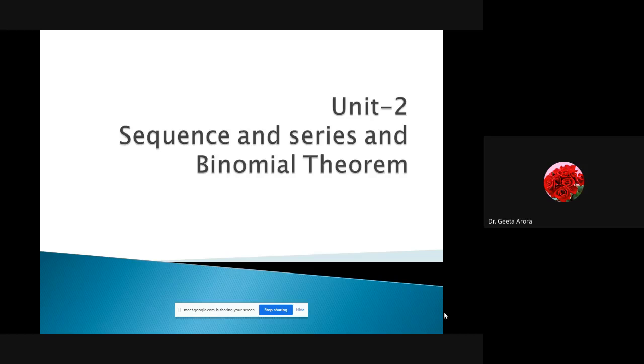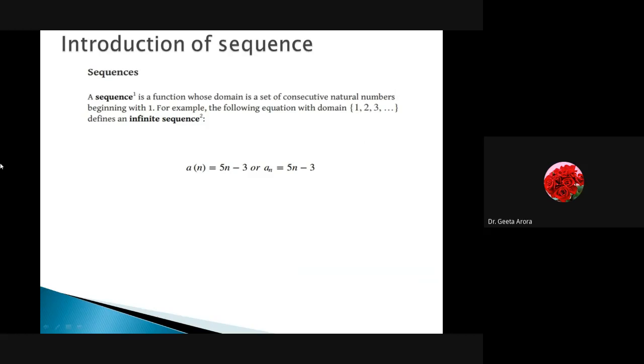Correct? So let's just start with unit 2, sequence and series, binomial theorem along with. So what a sequence is, this is the first thing we have to learn. Sequence is a function whose domain is a set of consecutive natural numbers. Till now, I think we are aware of what a domain is. We have learned about this in relations and functions. Now we are saying sequence is also a function. What a sequence is, it is not a different thing. It is just a type of function whose domain is a set of natural numbers. We are going to start with natural numbers beginning with 1. And here we are not saying anything about the codomain or the range. We are just sure that we are going to start with a set of natural numbers as a domain.